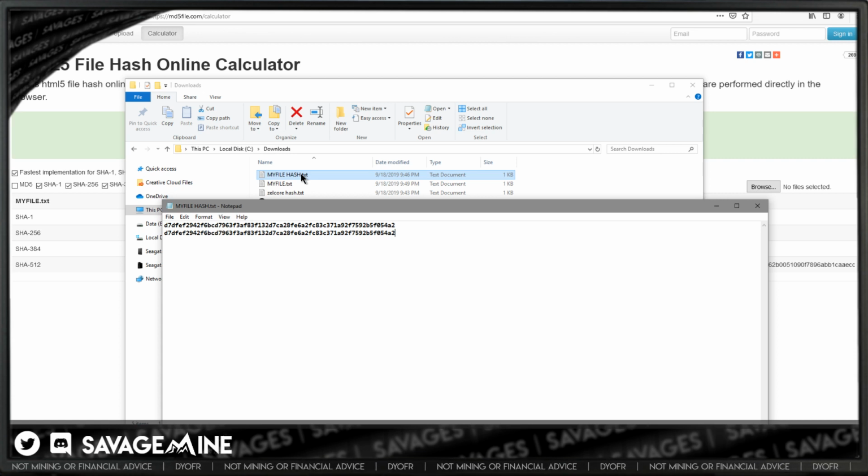So you can see how just a small change in the file changes the hash. That's super important to think about whenever you're talking about executables, especially in the crypto world, where we're installing miners, we're installing wallets, and all this stuff, that we really need to verify it doesn't contain any malicious software.